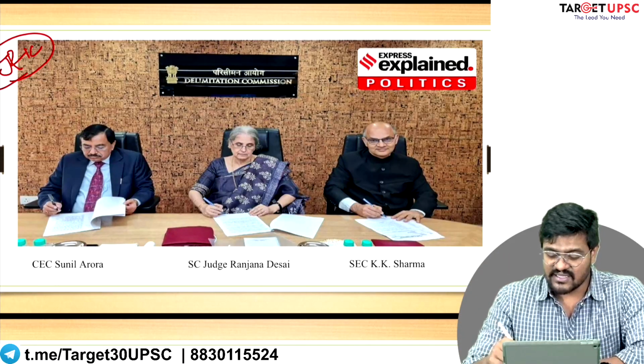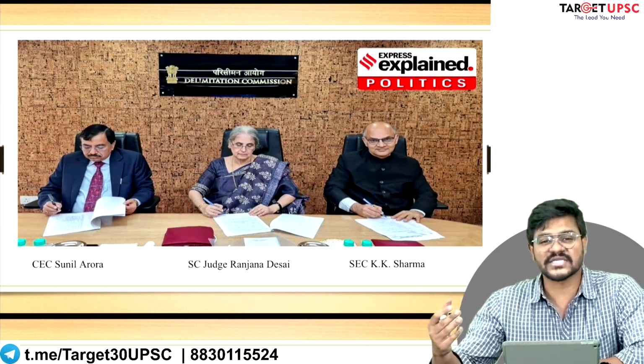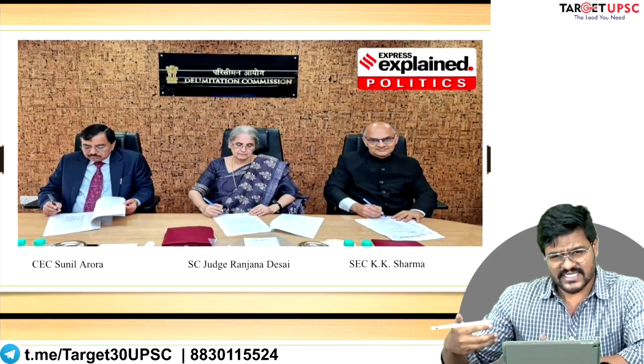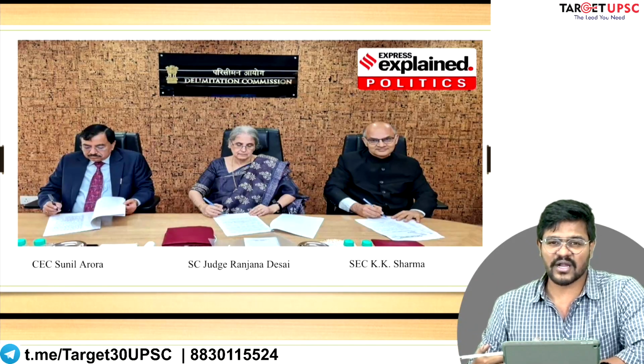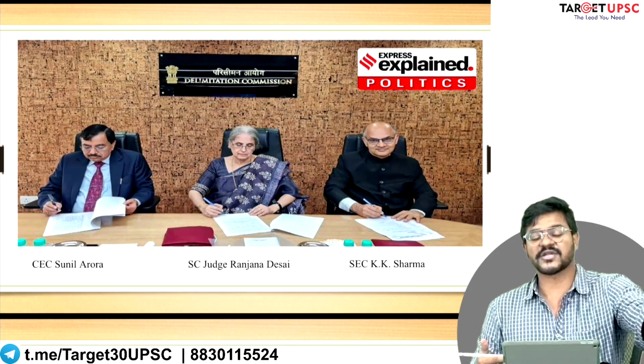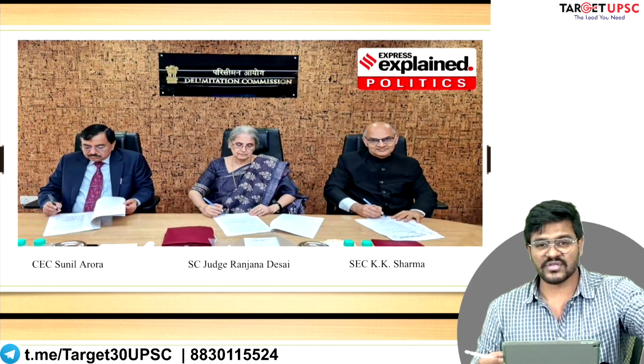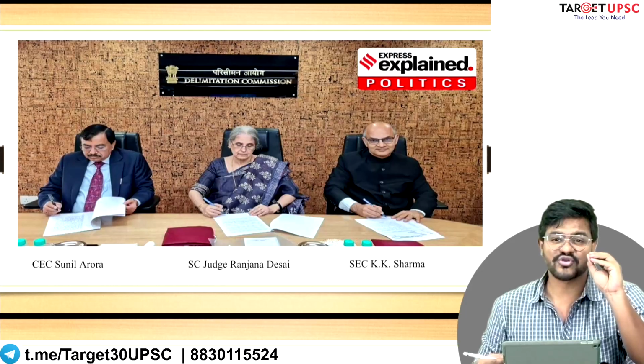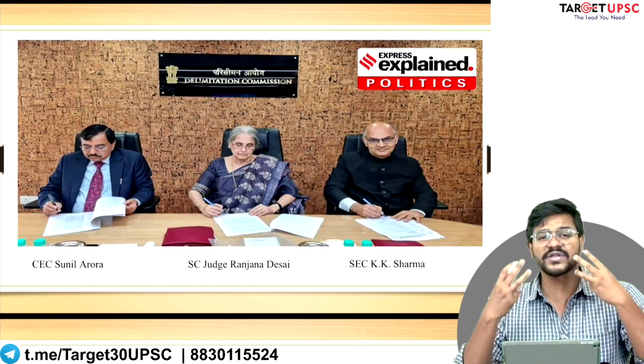The government felt the need to go in for delimitation. What this concept of delimitation is, we'll cover in the next part of the lecture. But the most recent example is the Delimitation Commission established for the union territory of J and K. Who were the three members?